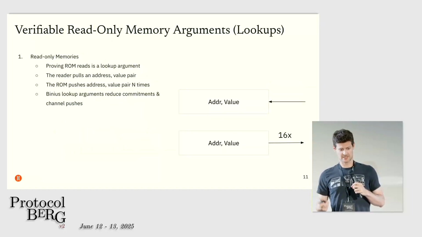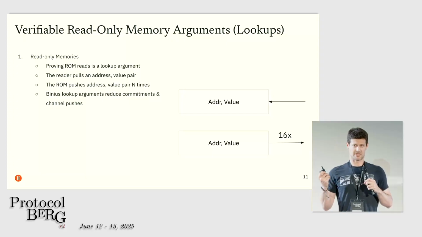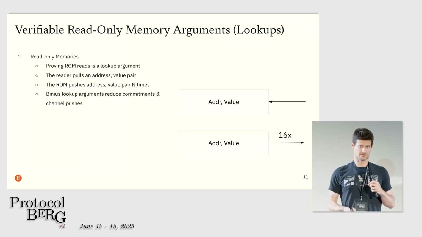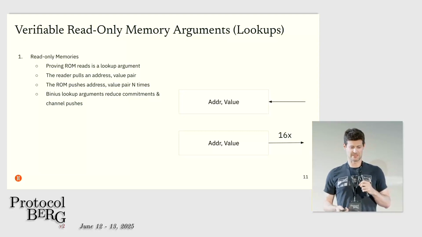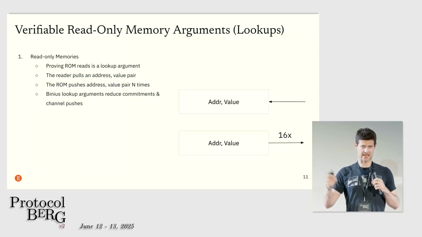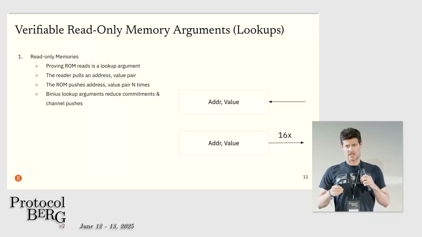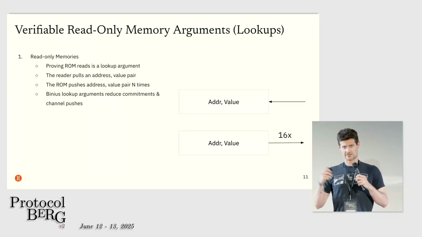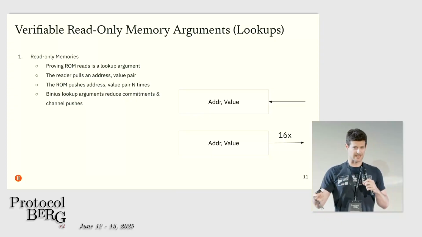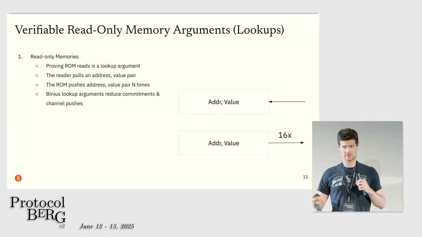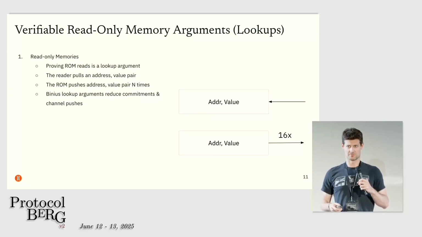Petra instead prefers to use read-only memory arguments. This is basically simpler and more efficient inside of a VM because you just have to pull in the address and the value. The value is always uniquely bound to an address, and you don't need to write it back. On the other side, there's a lookup provider who just counts up all the times that a particular entry in your ROM is read and pushes it with multiplicity.